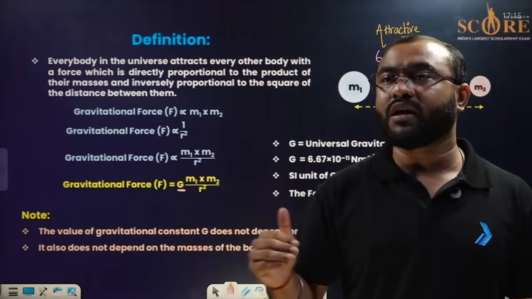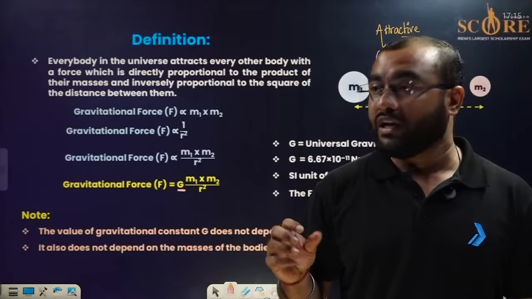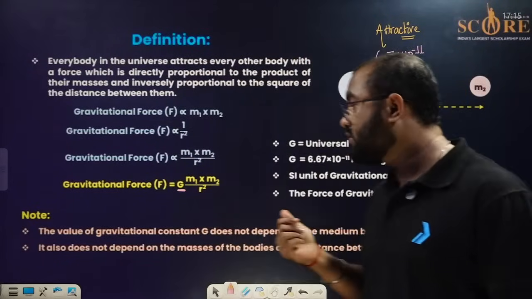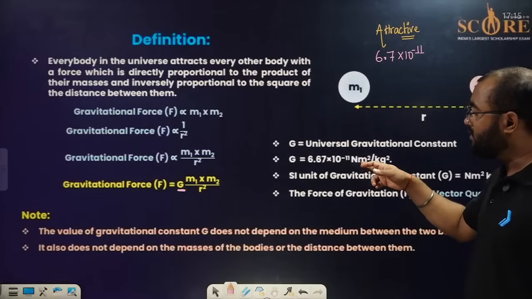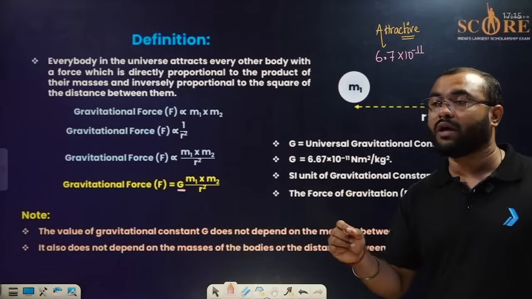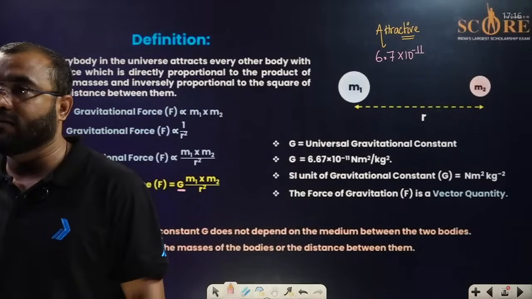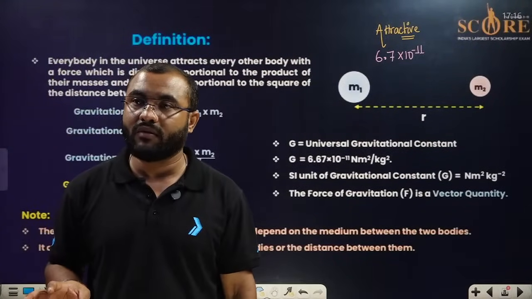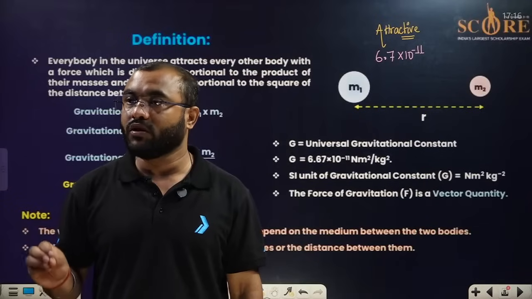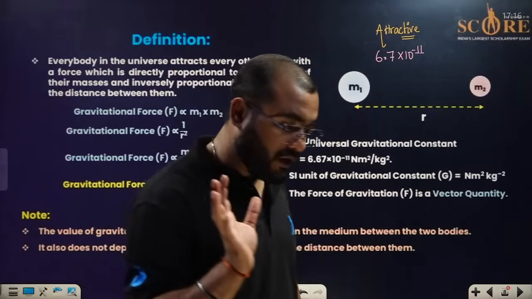Now, since it is a gravitational constant, there will be a unit of it. What is the unit of this gravitational constant? The unit of the gravitational constant is Newton meter square per kg square. That is the SI unit of gravitational constant, everyone: Newton meter square per kg square.